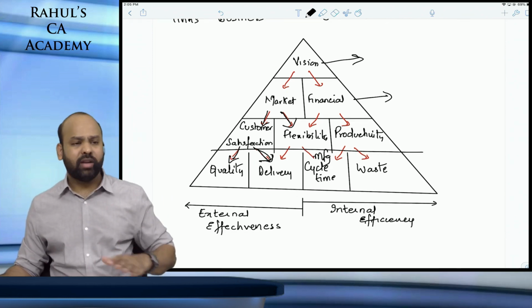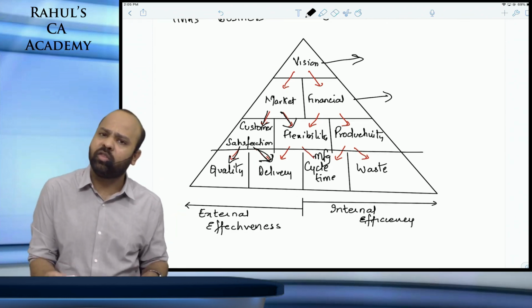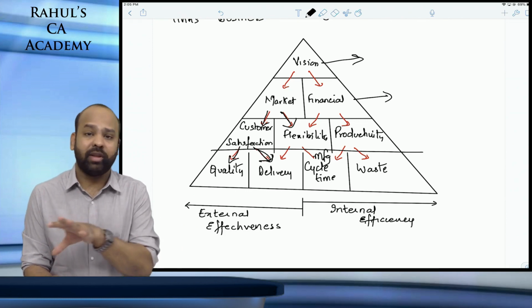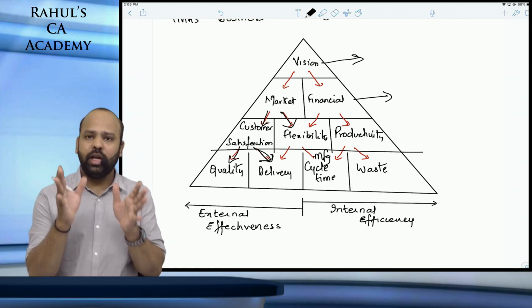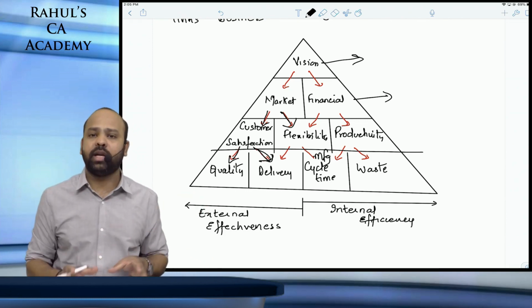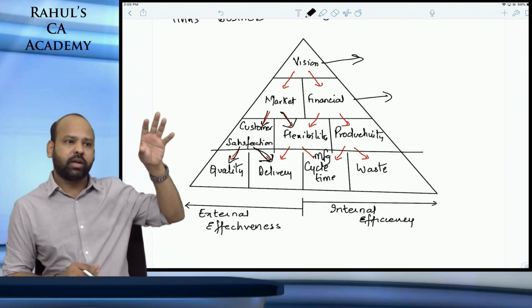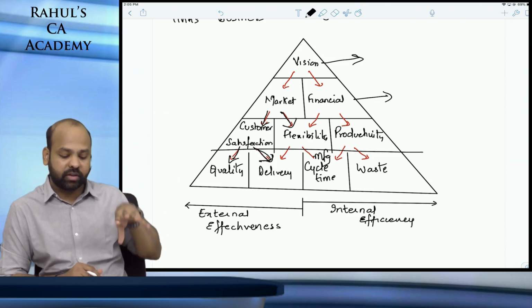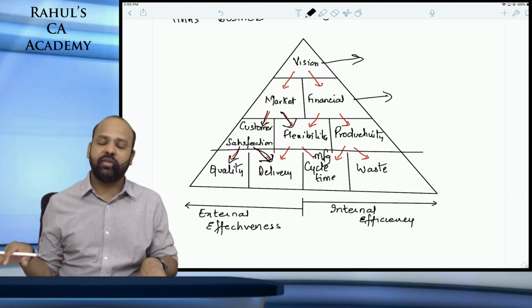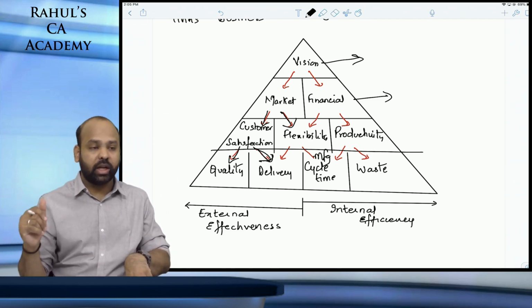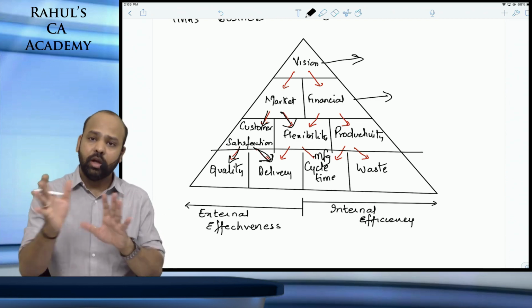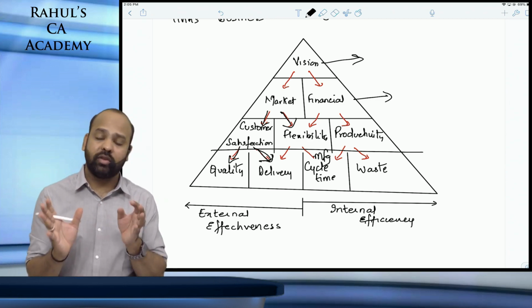I wouldn't expect a very detailed case study on the performance pyramid, guys. It should be simple, wherein they will define all of it. You only have to write under what a particular aspect comes. They will talk about quality. You should know that quality comes under customer satisfaction, delivery comes under flexibility of operations, manufacturing cycle time also comes under flexibility, delivery comes under customer satisfaction also. You should be able to relate it, guys. That is what is expected.